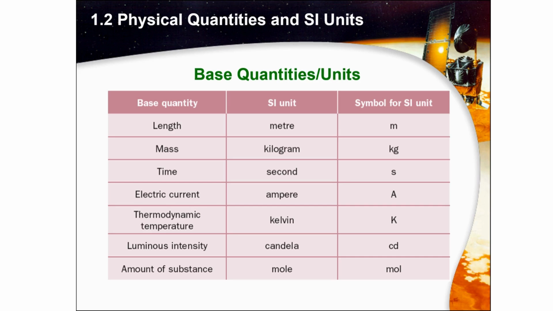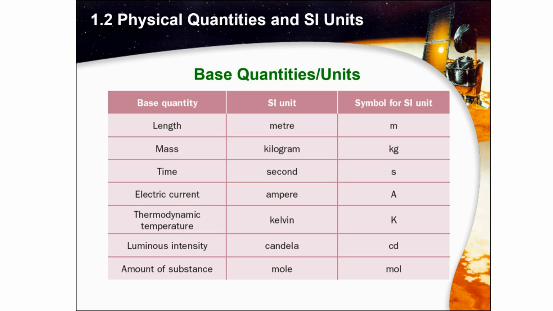About the mass, we are talking about the weight, right? So we are talking about the mass. The SI unit will be the kilogram, and the symbol will be kg. What about the time? We are talking about time in second, not in minute, not in hour, but in second. So we are going to use the symbol s. Electric current: the SI unit is ampere, and the symbol is capital A.